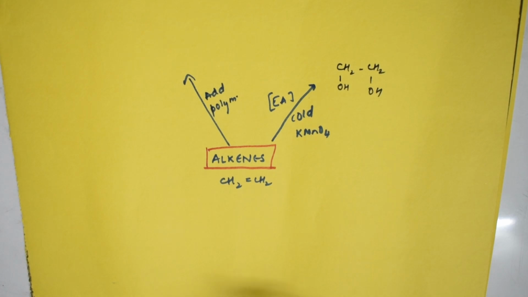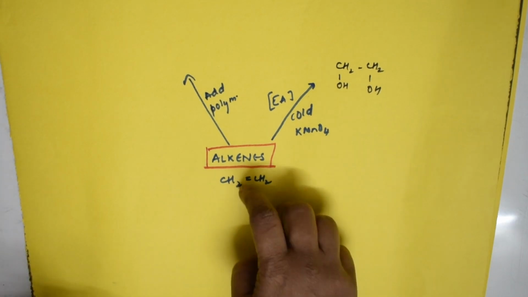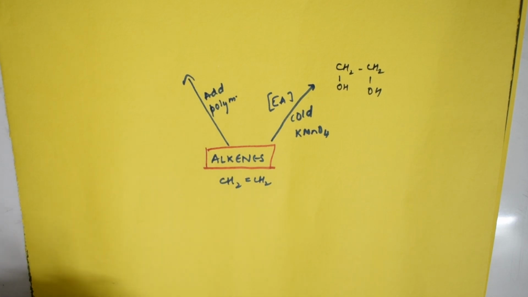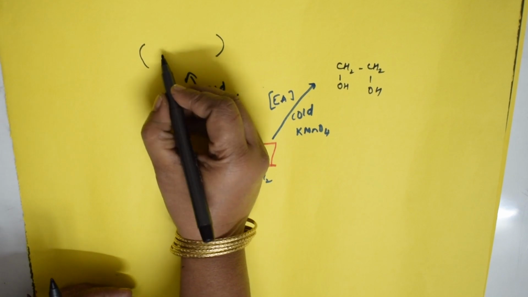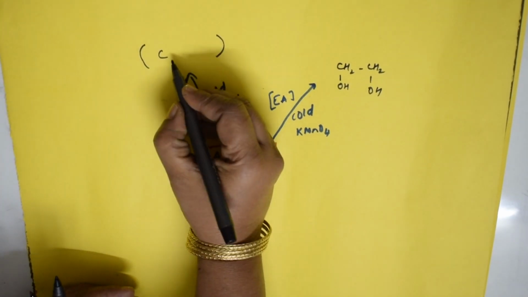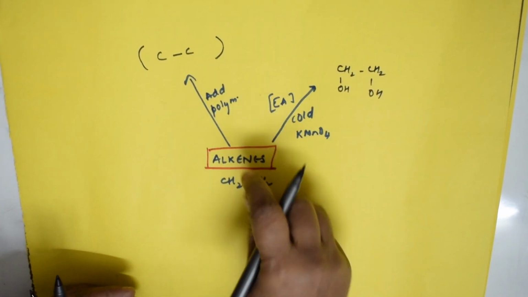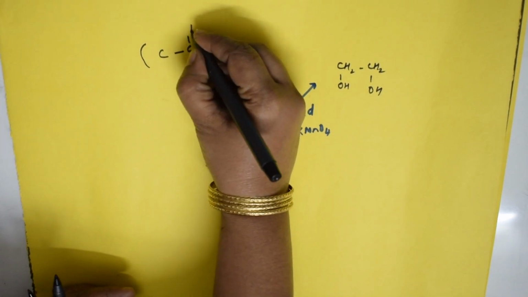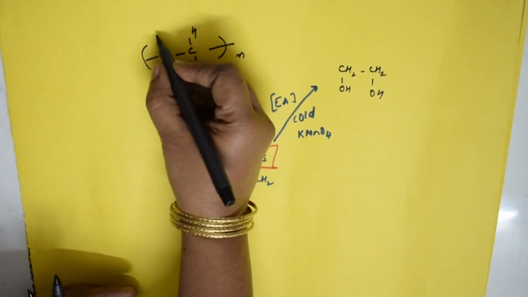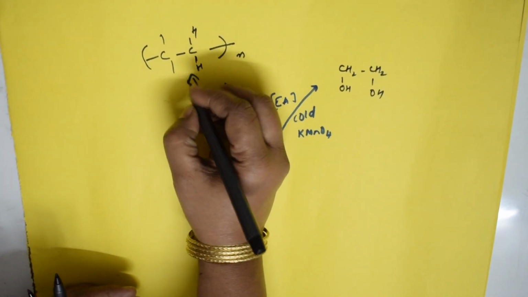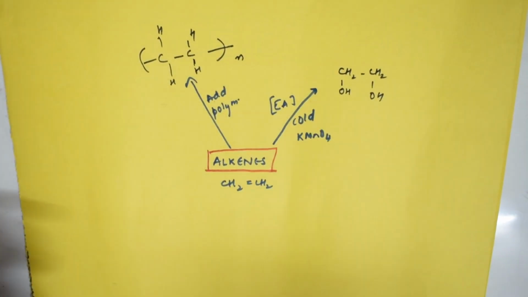When I do addition polymerization, as you know, the chain goes on extending, right? So the double bond breaks here, and this double bond breaks and it starts forming a polymer. How does it form? You write C, now this double bond broke, C single bond C, two hydrogens on each carbon, one hydrogen above, one more hydrogen here, and this forms the polymer. This chain continues like this, isn't it? Right, so this is one case.